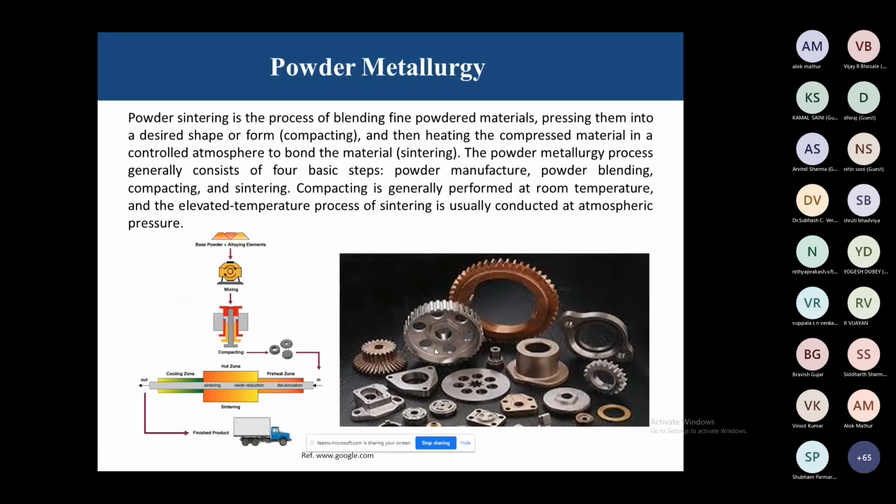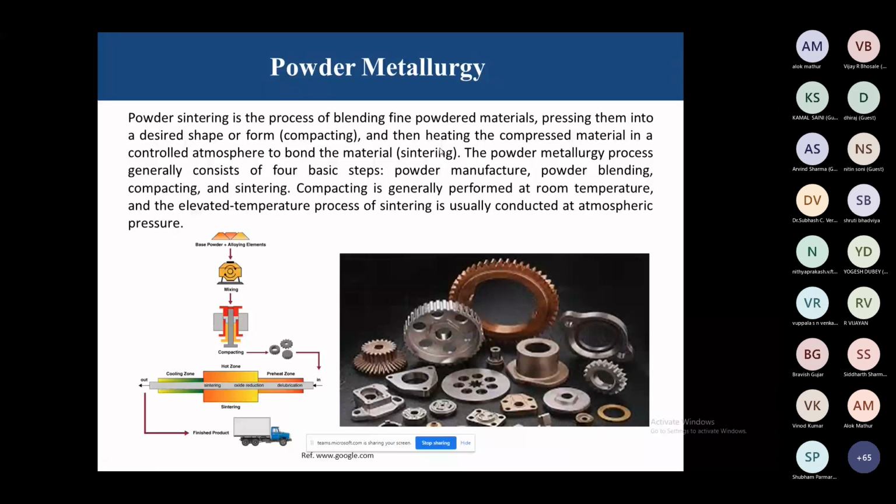So the concept came from powder metallurgy. Powder sintering is the process of blending fine powder materials, pressing them into the desired shape or form, compacting, and then heating the compressed material in a controlled atmosphere to bond the material. That is called sintering. So the same sintering concept we took from the powder metallurgy process, and the same sintering process we applied for the 3D printing process.